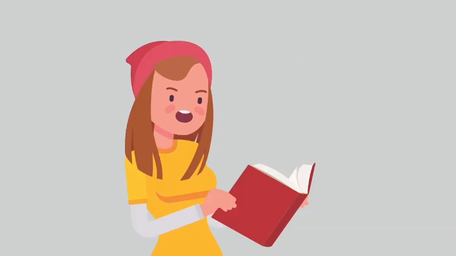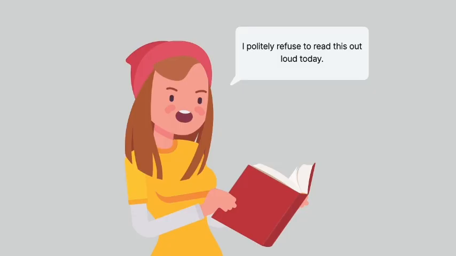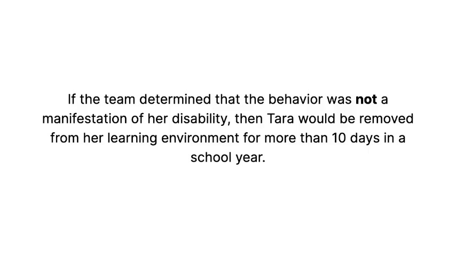They review her behavior intervention plan and add a strategy Tara can use to politely refuse to read out loud. They also add an accommodation to her IEP. If the team determined that the behavior was not a manifestation of her disability, then Tara would be removed from her learning environment for more than 10 days in a school year.